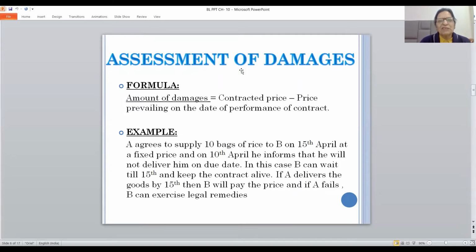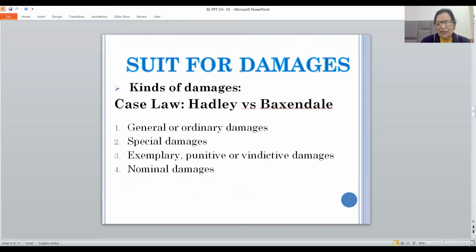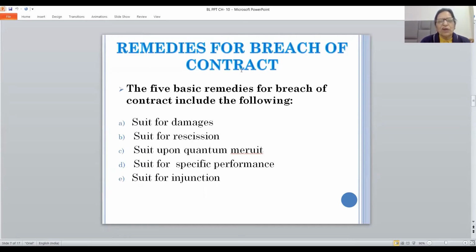Friends, I hope you must have understood the content till now. And now after that, the heading is remedies for breach of contract. Very, very important question from examination point of view, that which remedies are available to the aggrieved party in case of breach of contract. 5 basic remedies for the breach of contract include the following: suit for damages, suit for rescission, suit upon quantum meruit, suit for specific performance, and suit for injunction.